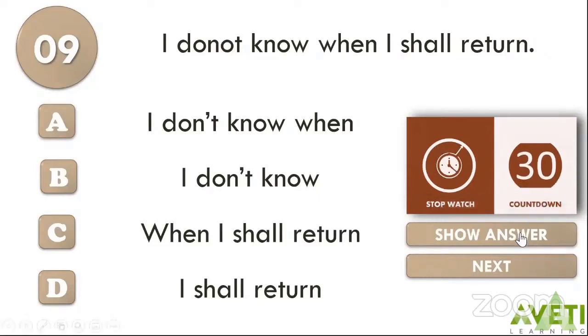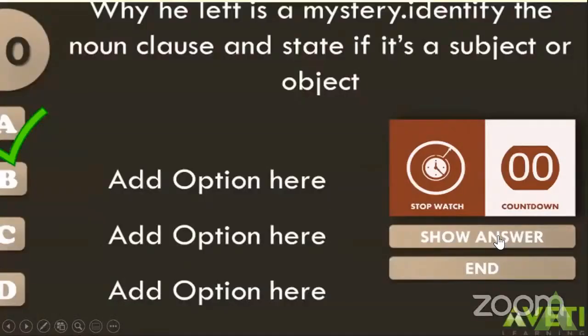So the answer is when I shall return. I don't know what? When I shall return. Hence, when I shall return becomes your noun clause and it has taken the form of an object in this sentence.